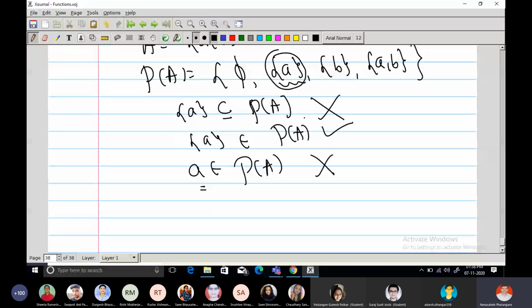Sir, if in the first option there were two curly brackets, then it would have been a subset of the power set of A, right? No. Then it is a subset. Yeah. Okay. If I take this, is it true now?